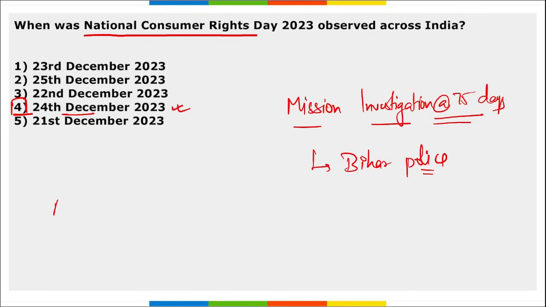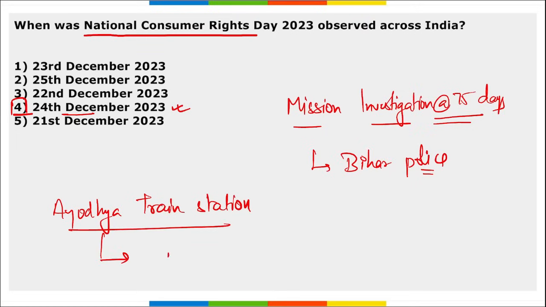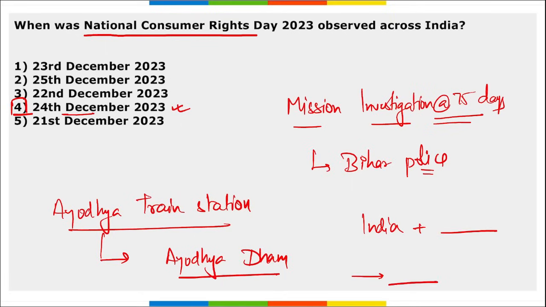Next, tell me, recently, what will be the new name of Ayodhya train station? Ayodhya train station will be renamed to what? So Ayodhya train station will be renamed to Ayodhya Dham. Ayodhya Dham. Right?